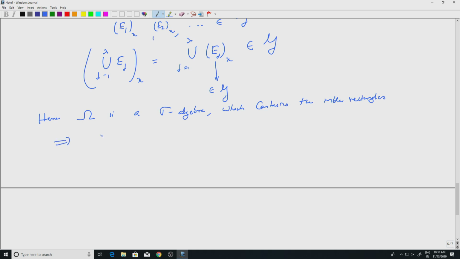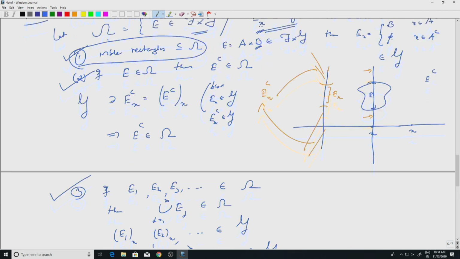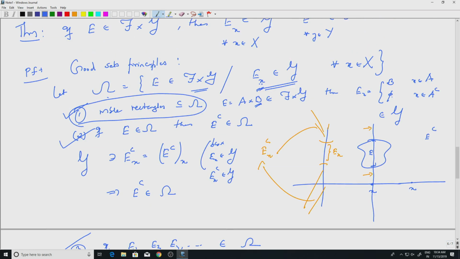So, this implies script F cross script G, which is the sigma algebra generated by measurable rectangles, will also be contained in omega, because this is the smallest sigma algebra containing measurable rectangles, and so it will be contained in omega. Now, if you look at the good sets definition, this omega is something which is contained in F cross G. Now, we have proved the other way. So, omega is equal to F cross G, which means whatever set I take in F cross G has this property that sections are measurable.